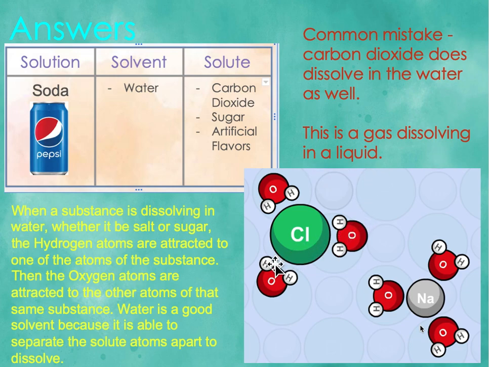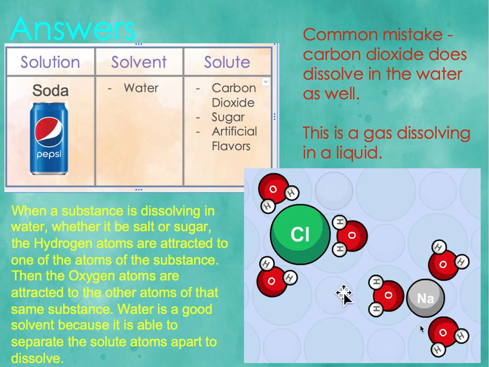Also, you had to write out what happens when a salt or any substance is dissolving into water, right? So when a substance is dissolving in water, whether it be salt or sugar, the hydrogen atoms are attracted to one of the atoms of the substance, and then the oxygen atoms are attracted to the other atoms of that same substance.